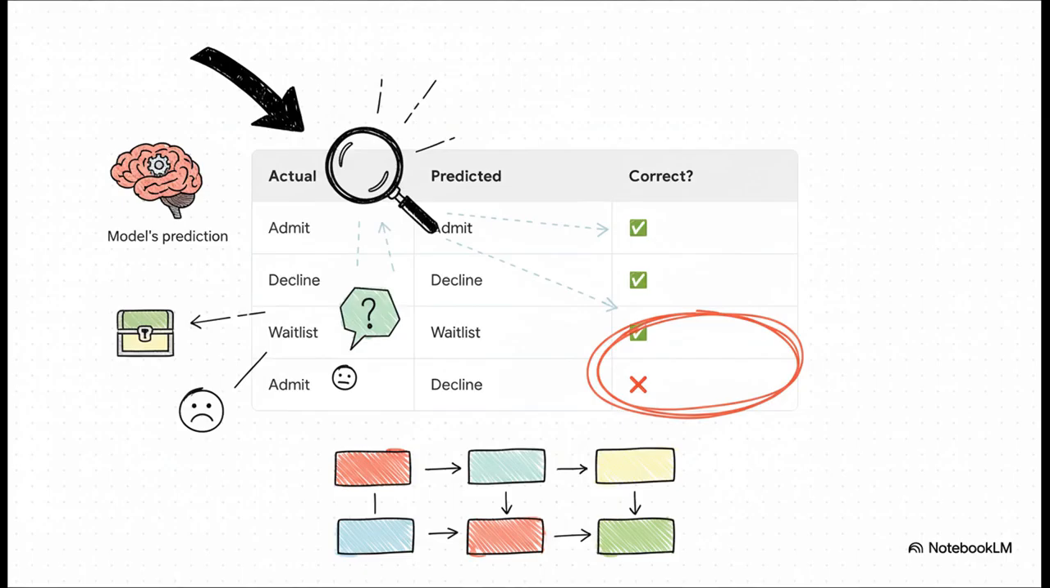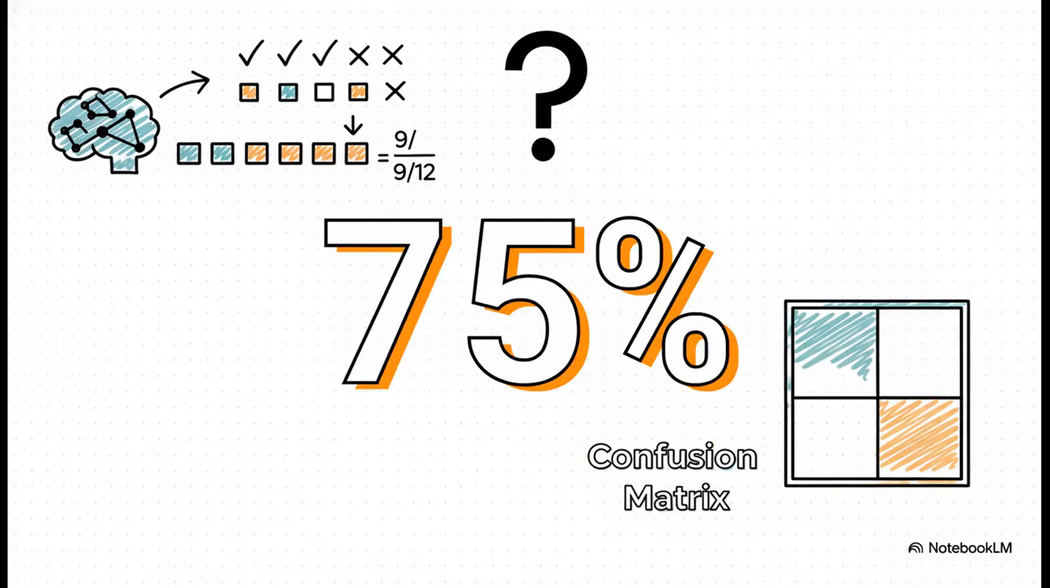You can see here the first three are spot on, but oops, on the fourth one, it missed. The model predicted decline when the real answer was admit. So for this little example, let's say the model went through all 12 test cases and got 9 of them right. Well, 9 divided by 12, that's 75% accuracy. Okay, not bad, but is that really the whole story?